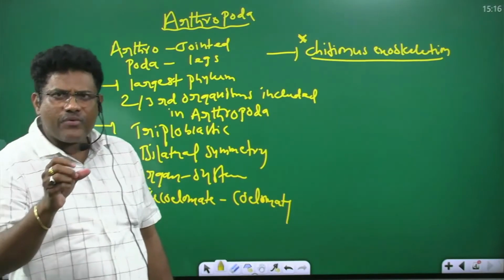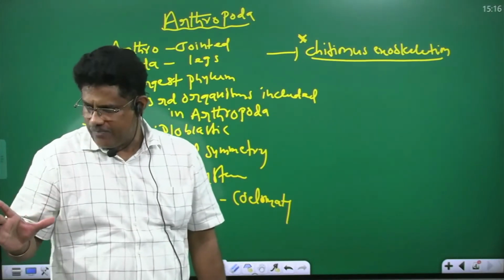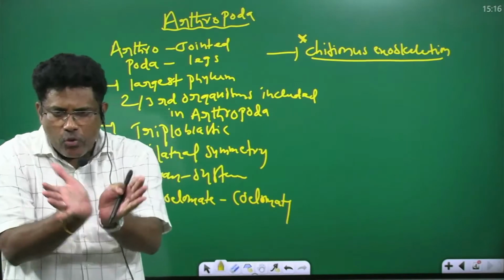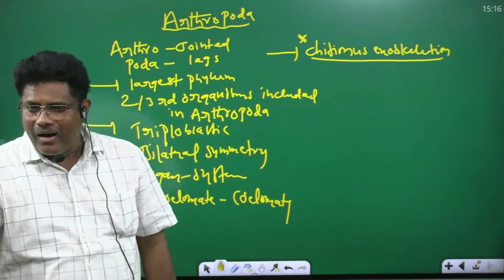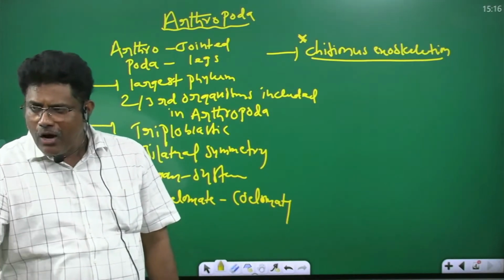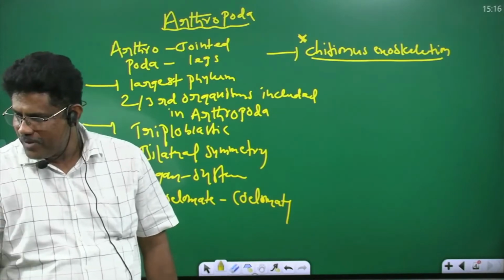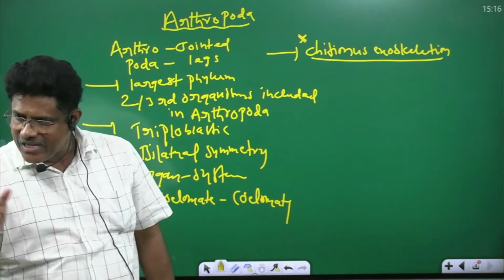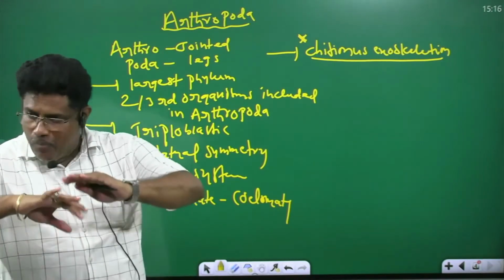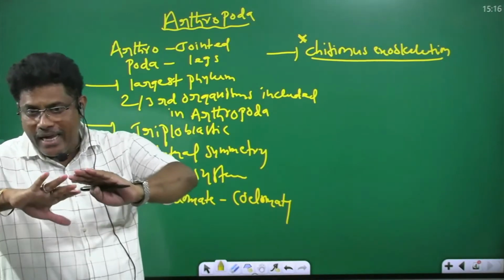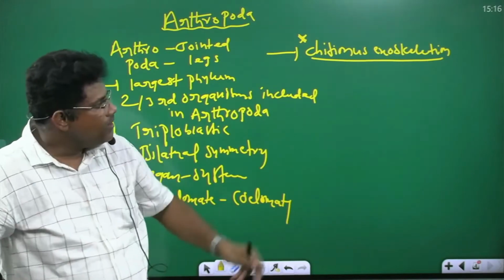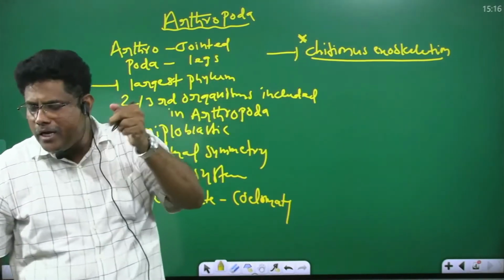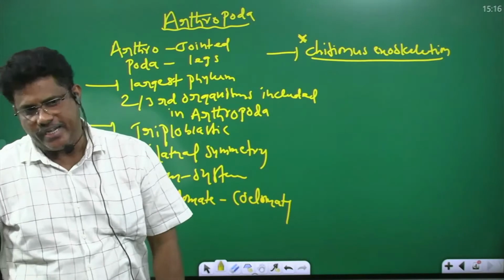What is the use of chitinous exoskeleton? Protection. Gives the proper shape to the body. Prevents dehydration, that is, prevents water loss from the body. That is the main importance of chitinous exoskeleton.